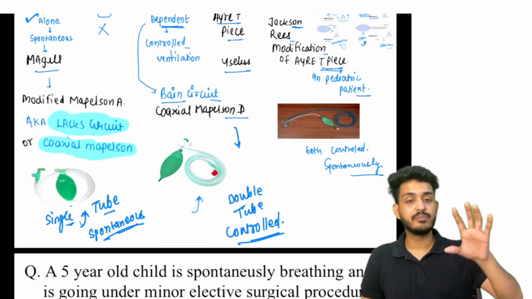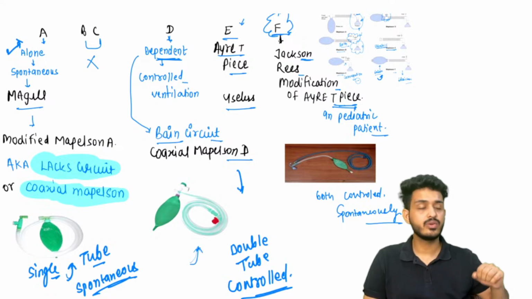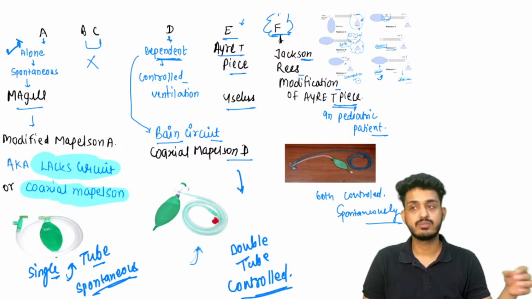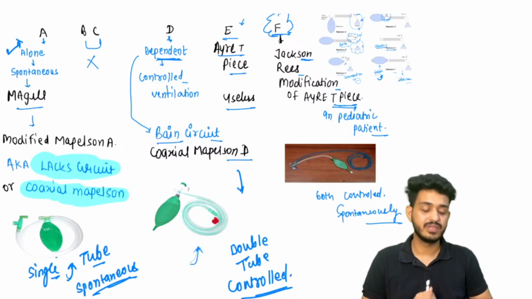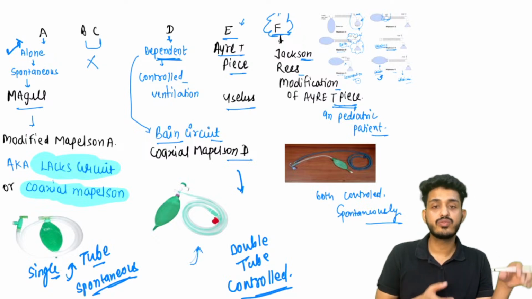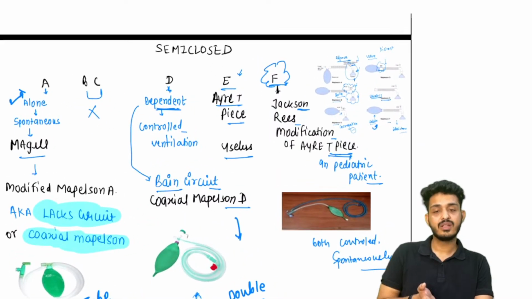Simple story. Let me tell you very clearly what is happening. A patient is coming to you in the hospital, and we need to transit the patient here and there, right? At that point of time we use this type of semi closed circuits.